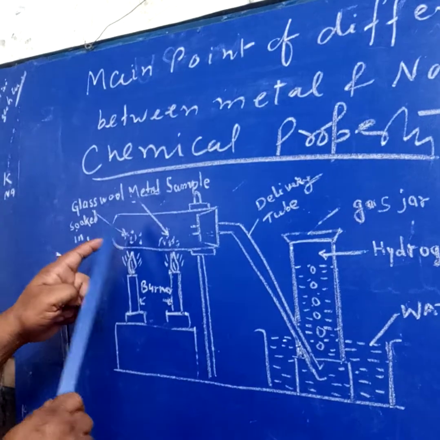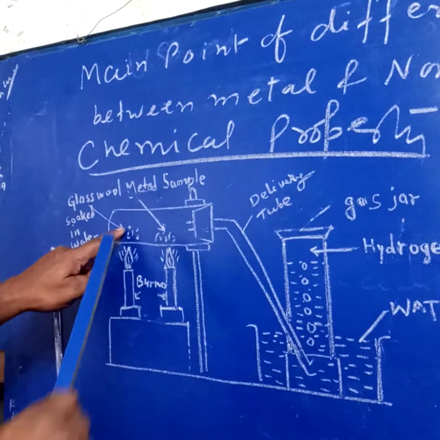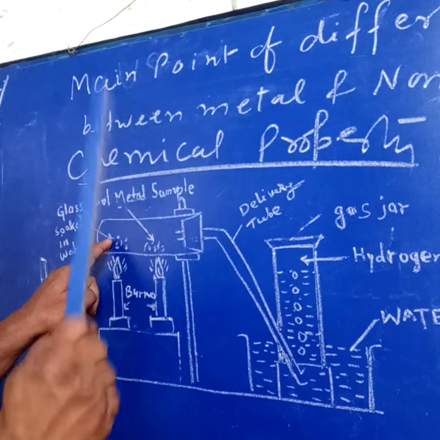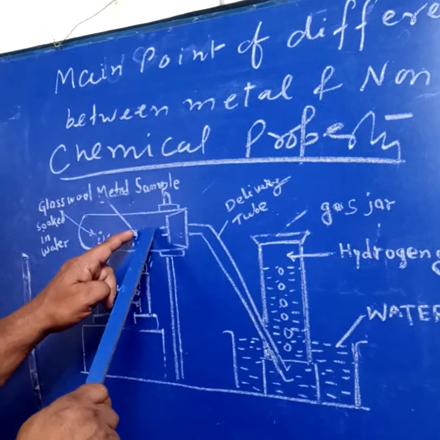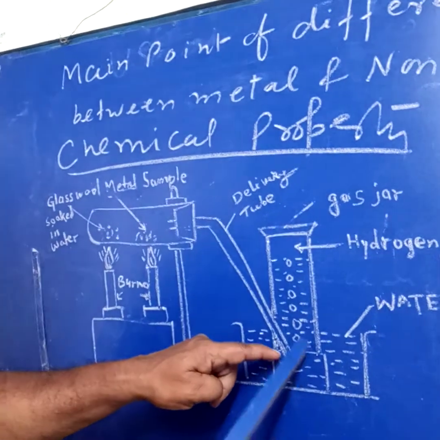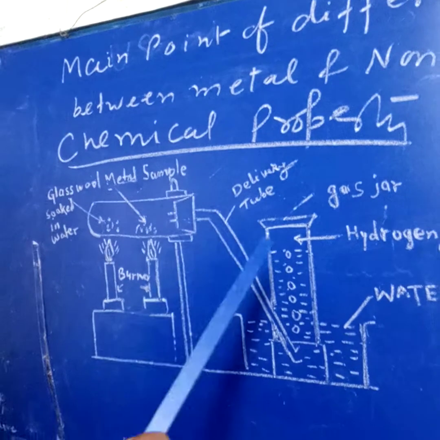The water evaporates and steam passes over the metal. Then hydrogen gas comes out, passes through the delivery tube into the gas jar, and we see the gas collecting.